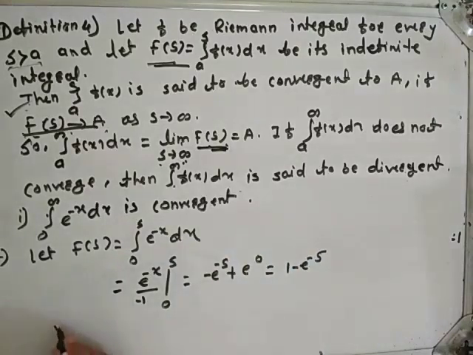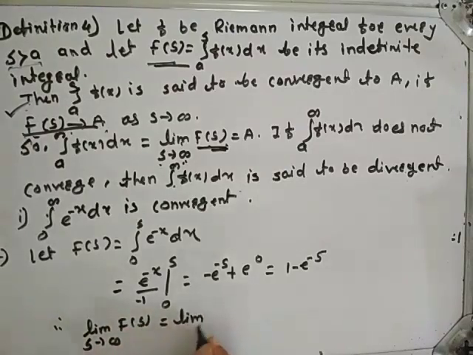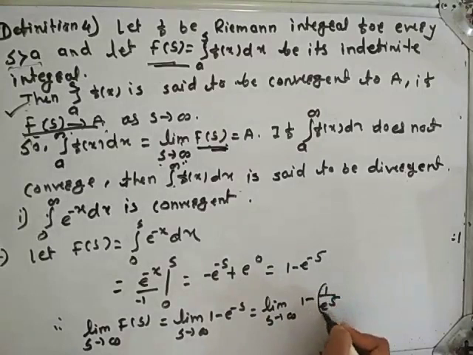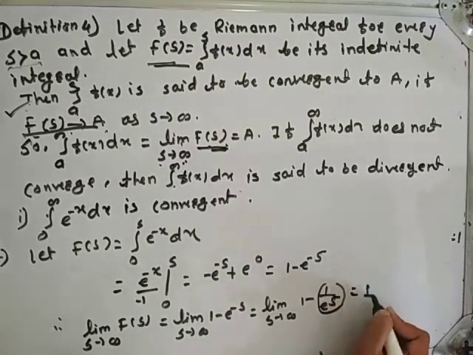Now find out limit s tends to infinity F of s, which is equal to limit s tends to infinity 1 minus e raised to minus s. This can be written as limit s tends to infinity 1 minus 1 upon e raised to s. As s tends to infinity, this value tends to 0, so this is 1.